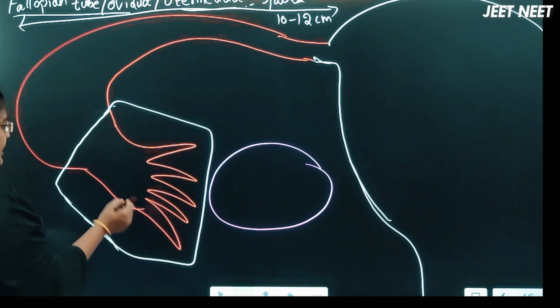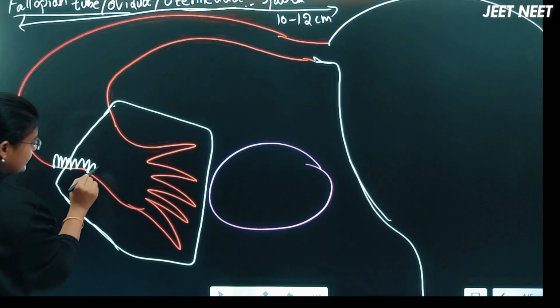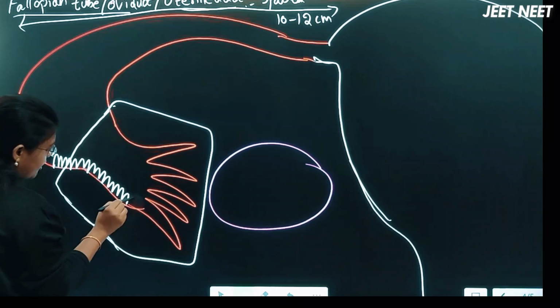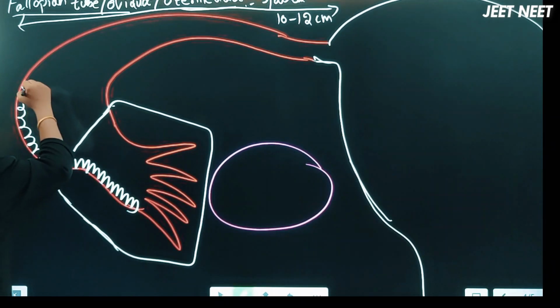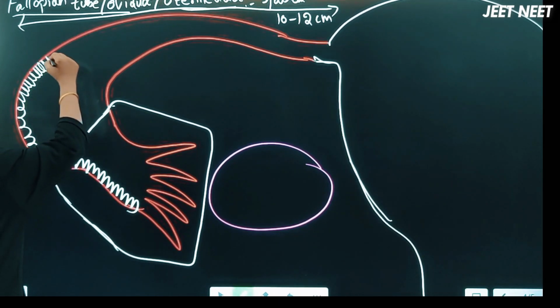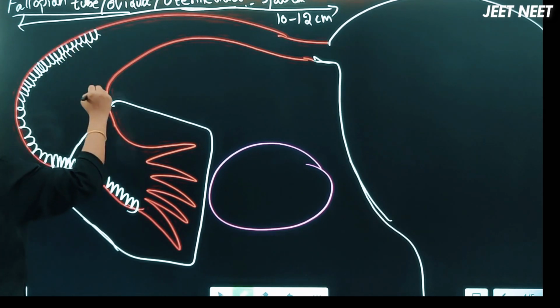Now look carefully. The total fallopian tube is lined with pseudo stratified columnar epithelium, so it has columnar cells, and these are ciliated like this.